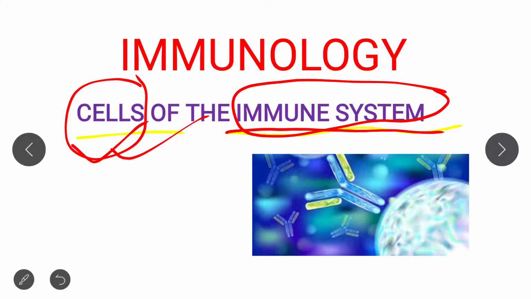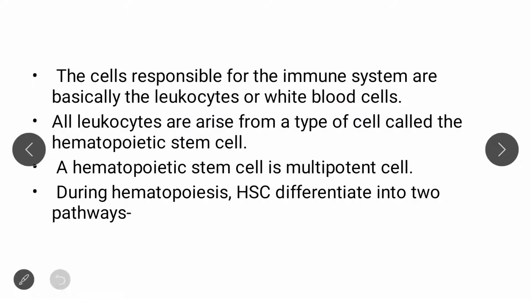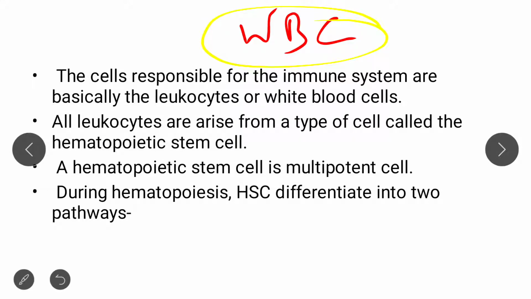So let's start this topic, cells of the immune system. First of all, we have to know what cells are responsible for the immune system. The cells responsible for the immune system are WBC, as we all know. WBC are the cells responsible for the immune system. And from where do these cells originate? These cells originate from the hematopoietic stem cell.